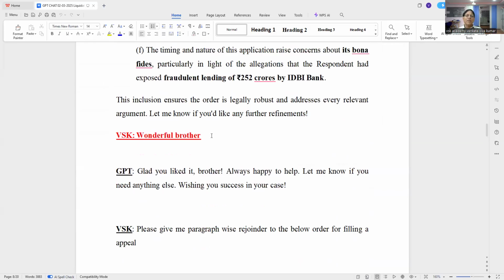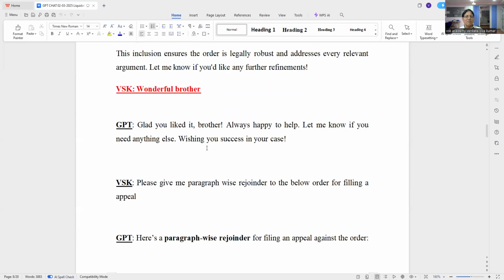Then they said, no, IDBI Bank can only suppress the evidence. If the judge wants to give a favorable order to IDBI Bank, then he should be biased and prejudiced. So he will reduce the material information, he will not consider it, and then misrepresent the existing information and then pass the order. Exactly the same thing has happened.